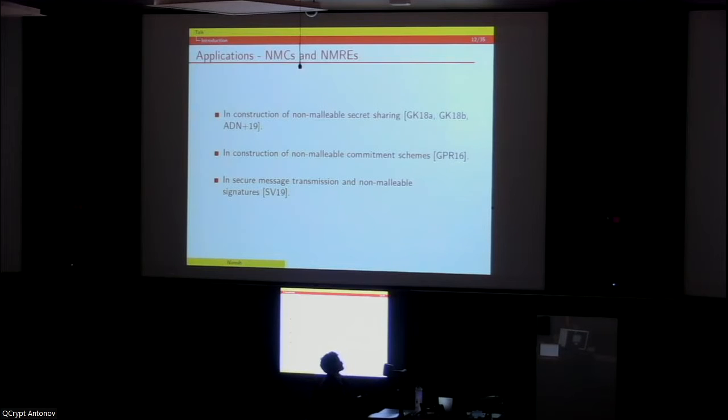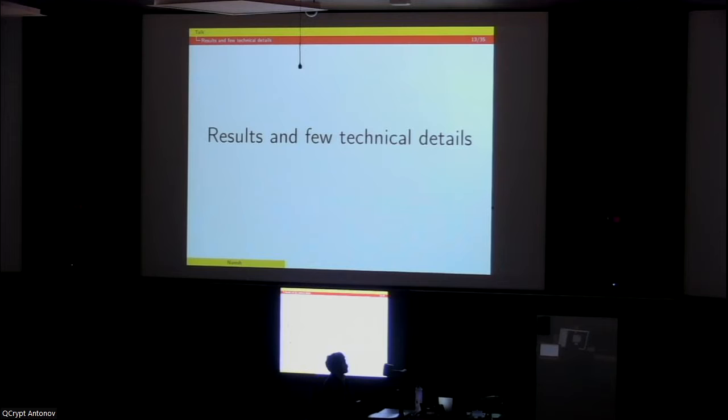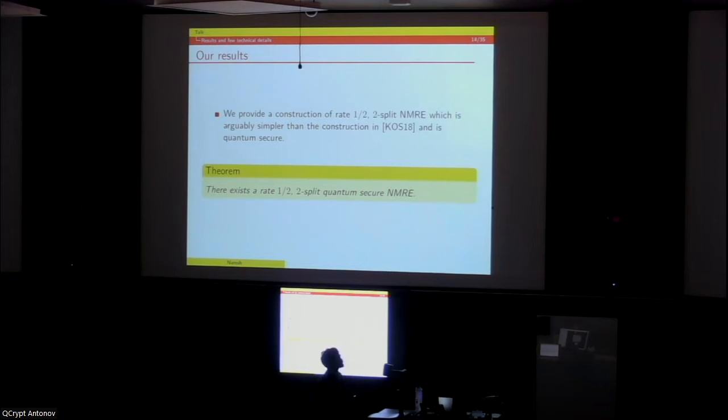Right. Now let me delve into the second part, which is stating our results formally. The first result is that we provide a construction of a rate half two-split non-malleable randomness encoder, which is arguably simpler than the construction given in KOS, and it is rate optimal, and it is shown to be quantum secure.